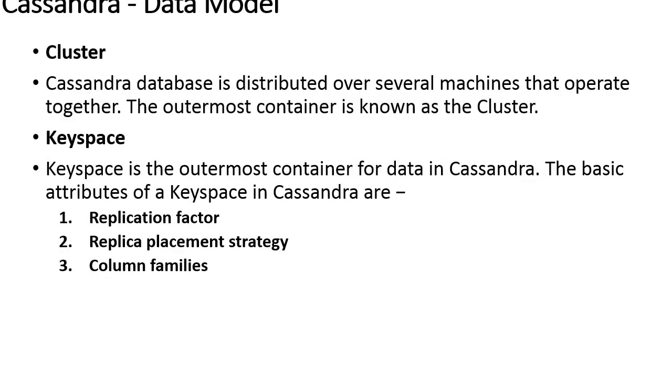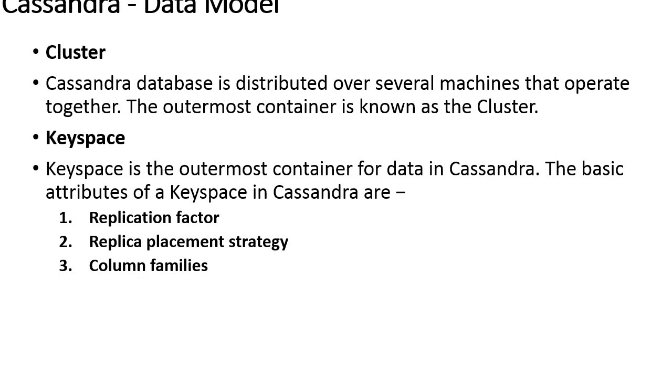As far as the data model is concerned, the data model of Cassandra is significantly different from what we normally see in an RDBMS. Here you're going to learn an overview of how Cassandra stores its data. First one is the cluster. The Cassandra database is distributed over several machines that operate together.